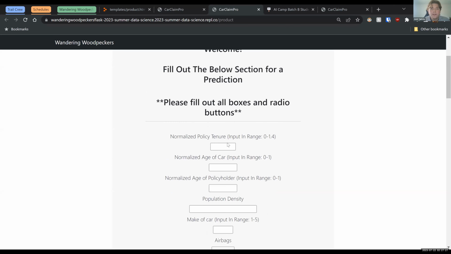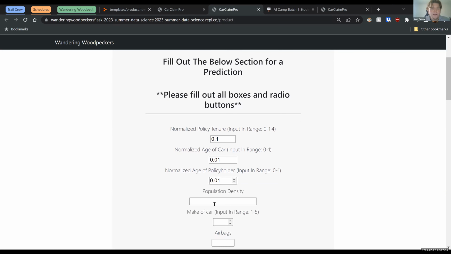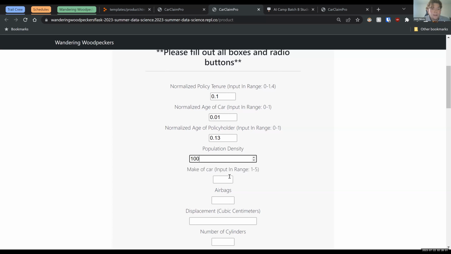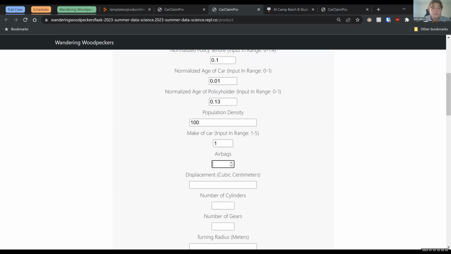We restricted these ranges to the ranges that were used in our data set. Some things make a little bit less sense. For example, the normalized age of the policyholder we can only input in the range 0 to 1. That's basically dividing the age of a policyholder by the average lifespan, so showing age as a percentage rather than in years. We have a lot of different variables like that, converting them to numerical data so they can be used in our machine learning model. I'll go through each of these and do the minimum for each.